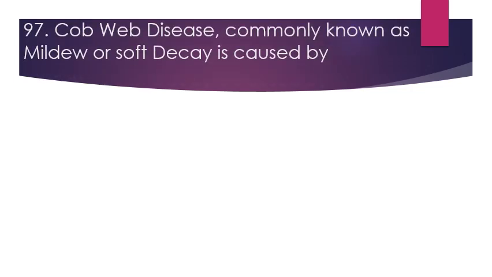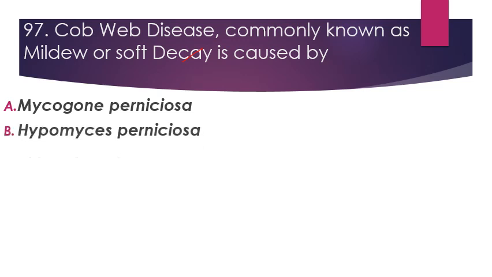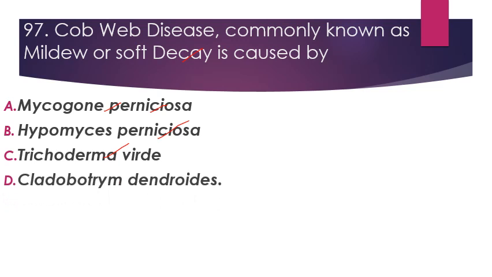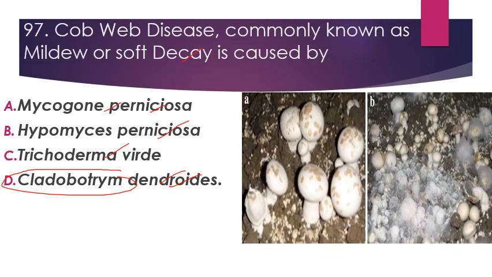Next question is, Cob Web Disease, commonly known as mildew or soft decay, is caused by. So mostly this disease is caused in mushrooms, Agaricus bisporus. Our options are Mycogone perniciosa and Hypomyces perniciosa, then Trichoderma viride and Cladobotrium dendroides. So its right answer is Cladobotrium dendroides, जो कॉज करता है कॉब वेब डिजीज़.